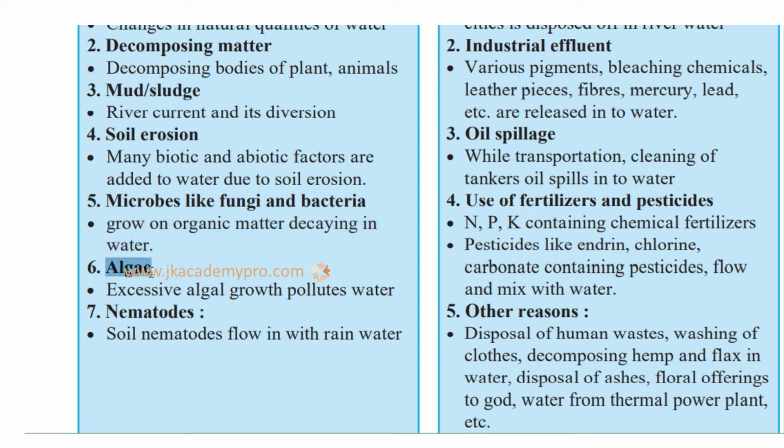Next, we have the algae. Excessive algal growth pollutes water. If there is large algae growth, it may spread to the whole of the water body, and so the whole water body may get polluted. Then we have nematodes. Soil nematodes flow in with the rainwater.